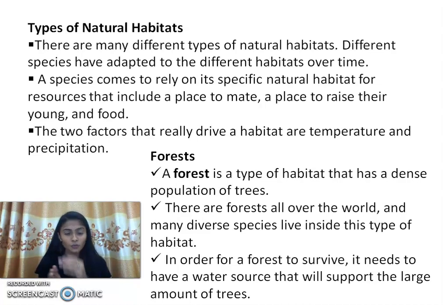Like if you are going for the forest, then different types of the forest. That is also an example. If you are going for the ecosystem, then there are different types of ecosystem, right? So a species comes to rely on its natural habitat for the resources that includes a place to mate, for their breeding, for their babies, then a place to raise their young, right?